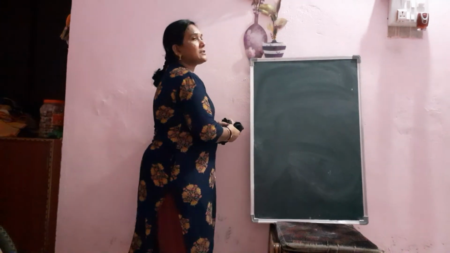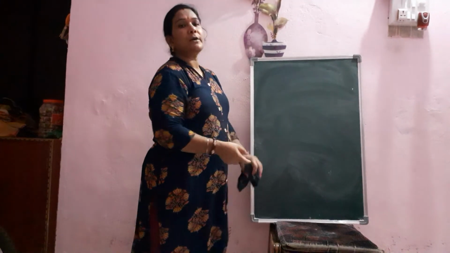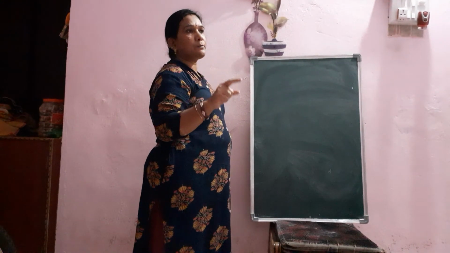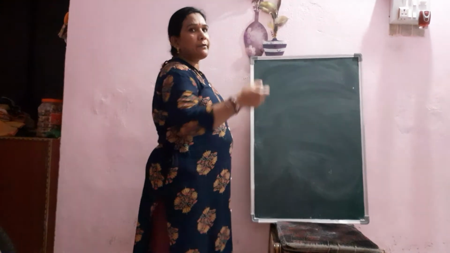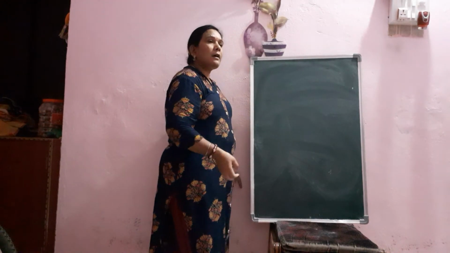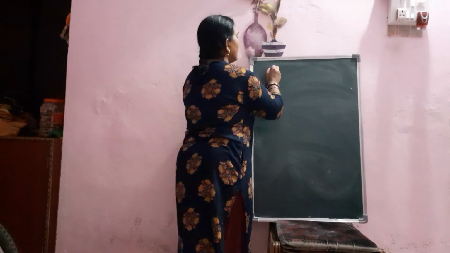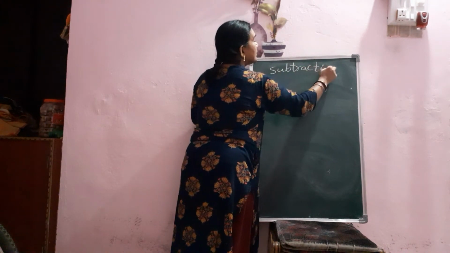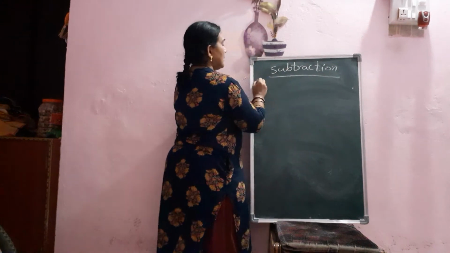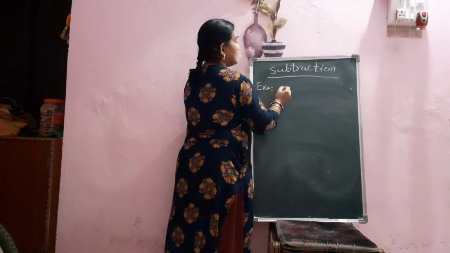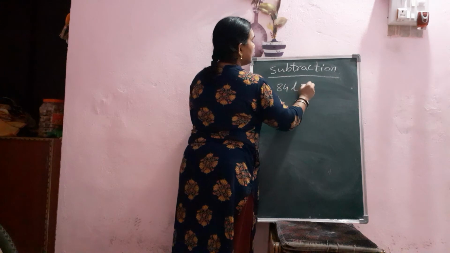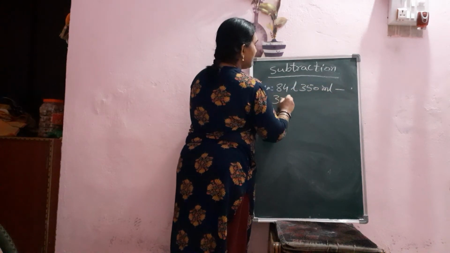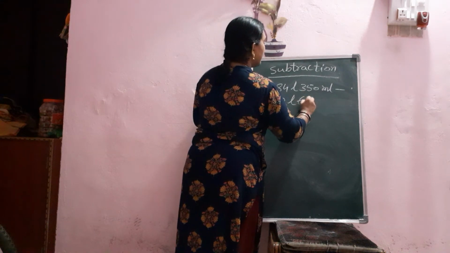Same way, now we will learn subtraction. While doing the subtraction, children, we should arrange the numbers. Always remember the bigger number, meaning the quantity which is more, we should write upside, and which is less, we should write downside. Okay, now for subtraction, example, 84 liter 350 ml minus 32 liter 650 ml.